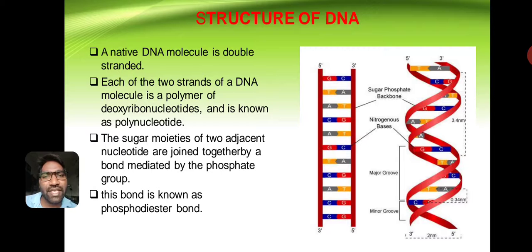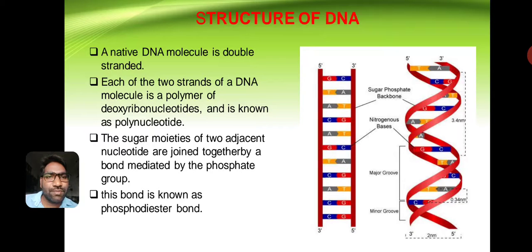Poly means many. Many nucleotides are present in the chain, forming a polynucleotide chain.